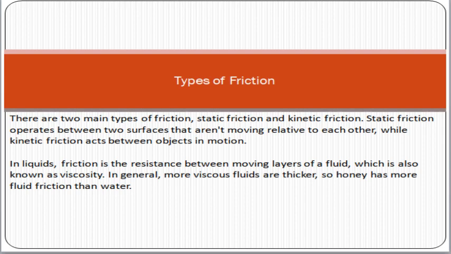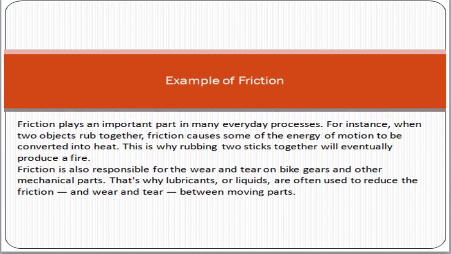You can also understand this from here. If you put some water on the floor, you can easily imagine that the water can easily move because it has less friction. However, if you put a bottle of honey on the floor, you will notice that the honey moves very slowly. Why? Because the honey has more friction and the water has less friction. It depends on the material, how much friction it has with the other object.